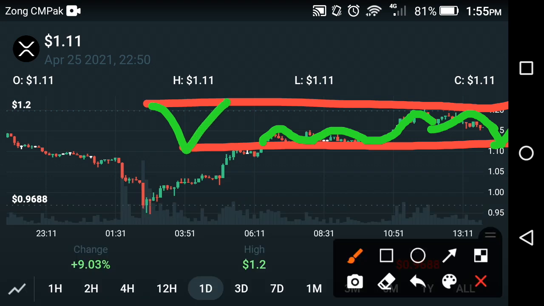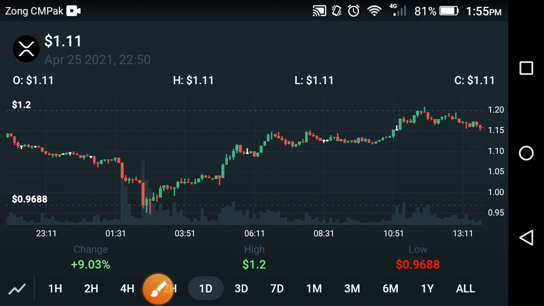So what's your opinion about XRP Ripple coin? I think there is a 70% chance that at this time they fall down, and when they strike the support line and bounce off the support line, they again take a jump on it.